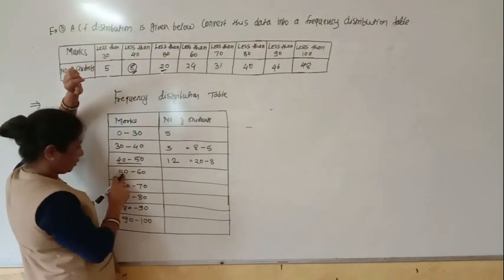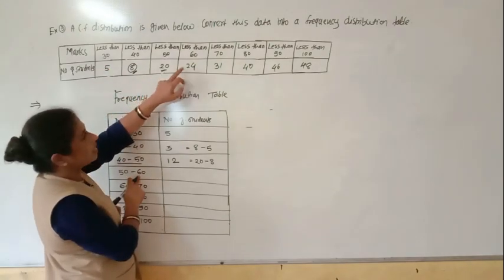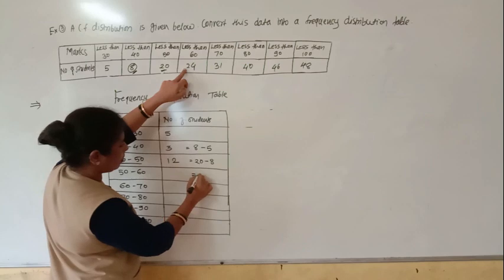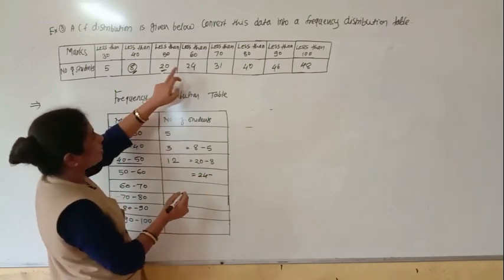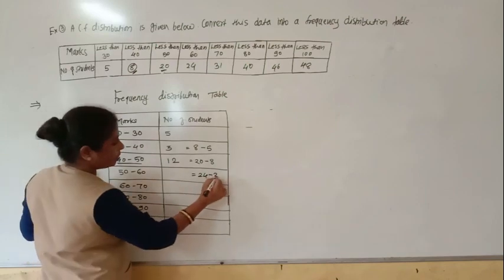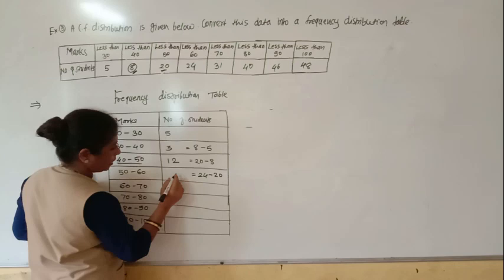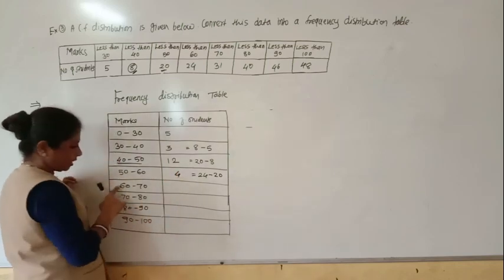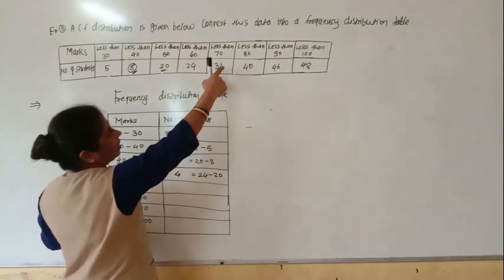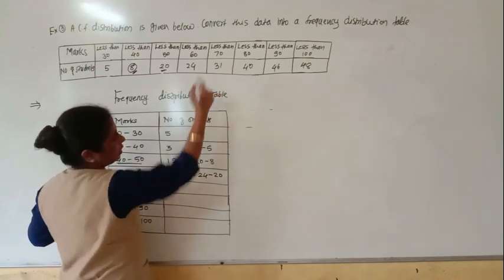Next 50 to 60. So now what you will do, very easy, it is 24 minus 20, because up till 50 how many students are there? 20. So it will become minus 20. Okay, so 24 minus 20, how many will you get? 4. Then 60 to 70, in this group less than 70, how many total students are there?